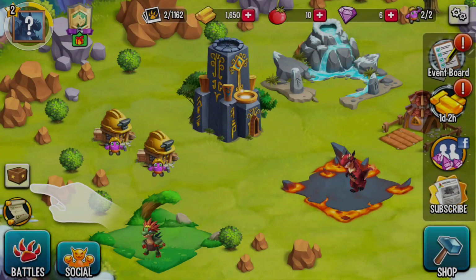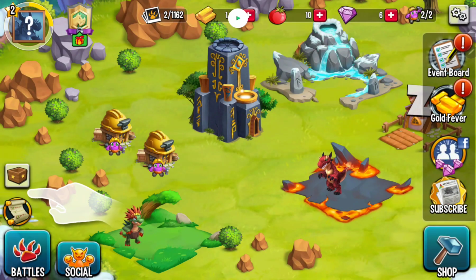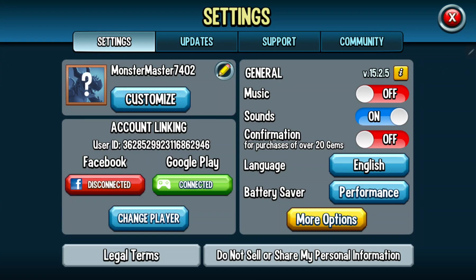Click on the settings icon at the upper right corner of the screen. And in the general section you can find the second option, the sounds, and if you want to turn it off, just click on the white